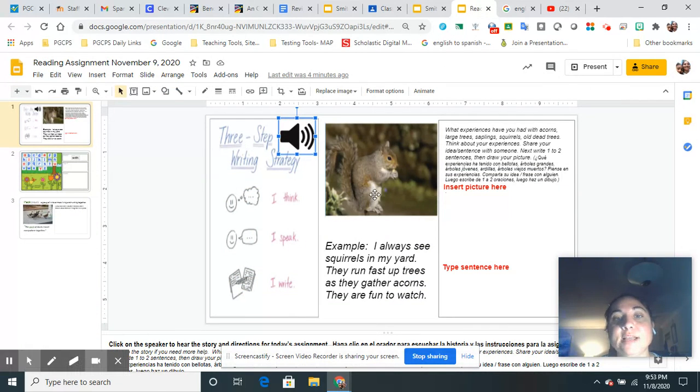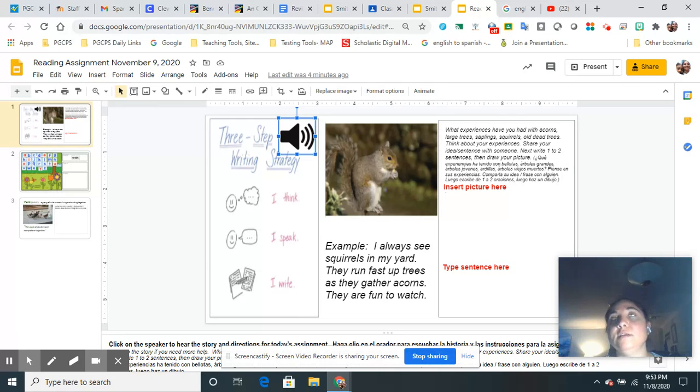So for your assignment today, you're going to think of a word such as squirrels, saplings, large tree, or old dead trees, and make a connection to one of those words, write a sentence about the connection you have with that word, and then draw your picture. For example, I chose a squirrel because I always see them in my yard and they run fast up trees and they gather acorns. They are fun to watch.